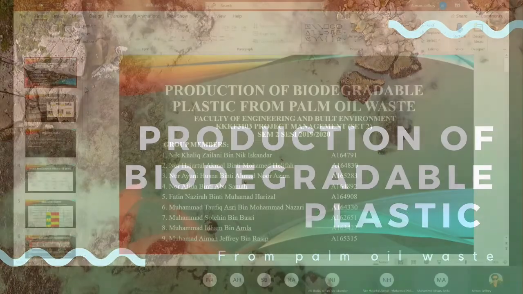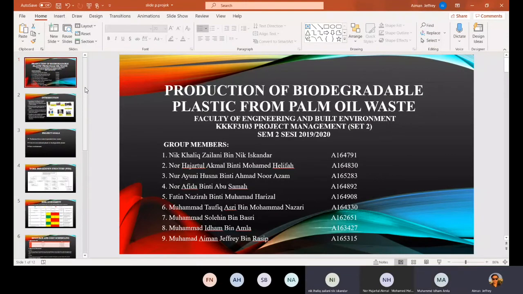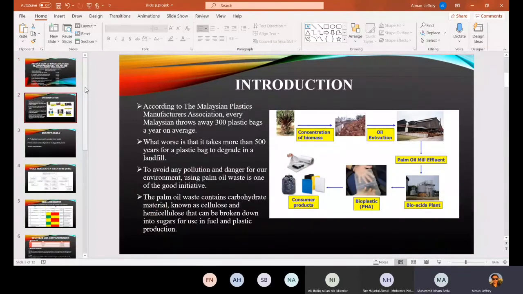Okay, so our project is production of biodegradable plastic from palm oil waste. For introduction, according to the Malaysian Plastic Manufacturer Association, every Malaysian throws away 300 plastic bags a year on average. What is worse is that it takes more than 500 years for a plastic bag to degrade in landfill. To avoid any pollution and danger to our environment, using palm oil waste is one of the good initiatives. The palm oil waste contains carbohydrate material known as cellulose and hemicellulose that can be used as a substitute for fuel in plastic production.